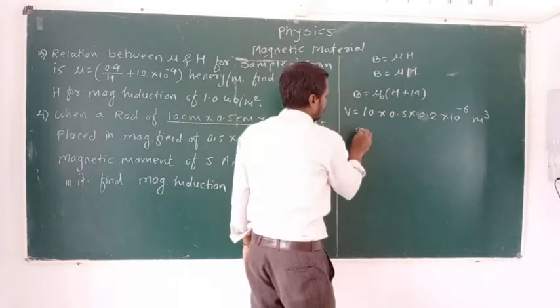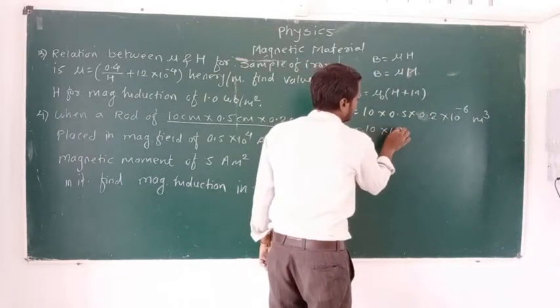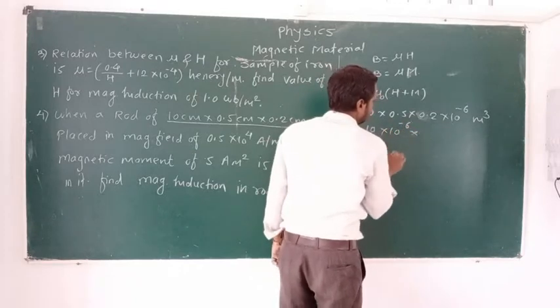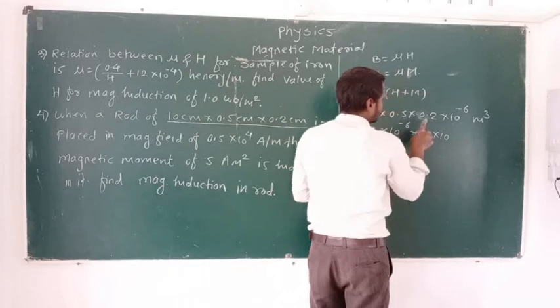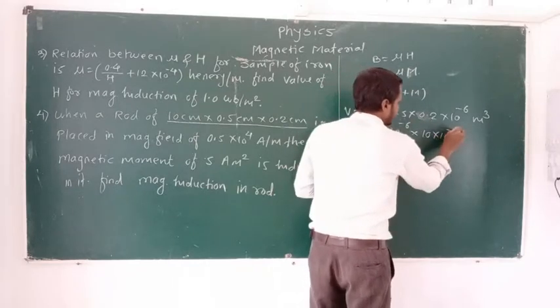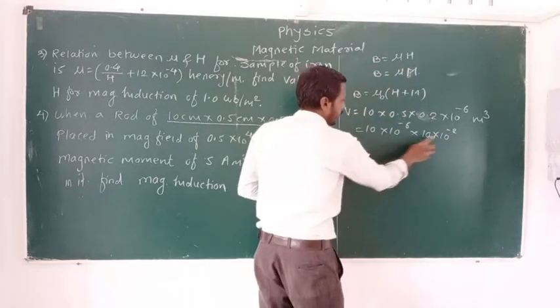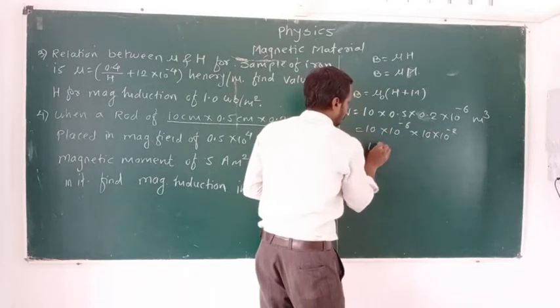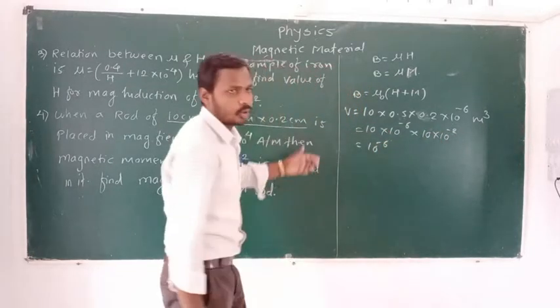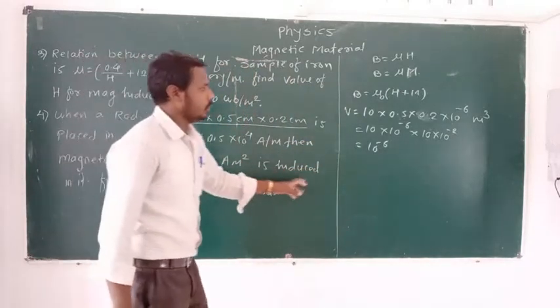Okay, it is 10 multiplied by 10 raised to -6 multiplied by 5 into 10 multiplied by 10 raised to -1, that is -2. Okay, this is 1 and this one gets cancelled. Finally we can write here -6, that is, the volume of the rod is 10 raised to -6.